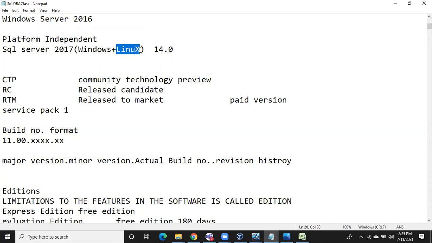From 2017 onwards, why? Because, guys, do you know how much the cost of the Windows operating system and SQL Server is? Can you guess it? How much would be the cost of a Windows Server and SQL Server? Just guess.